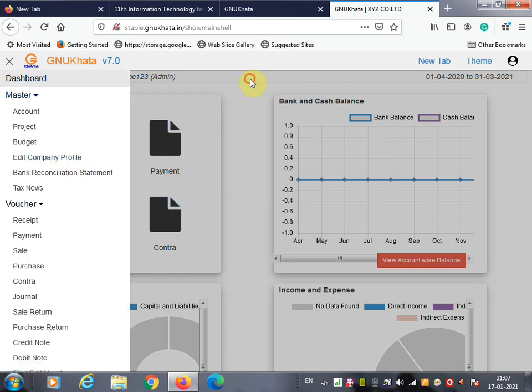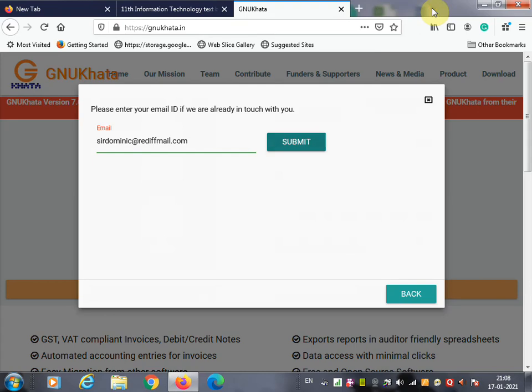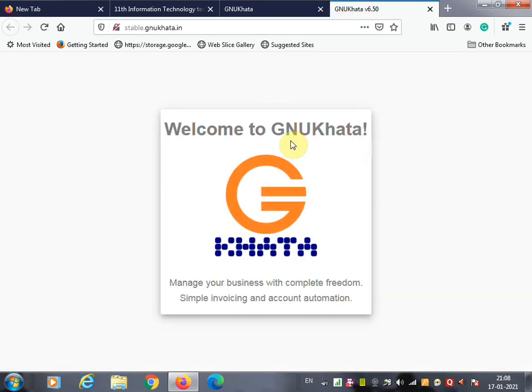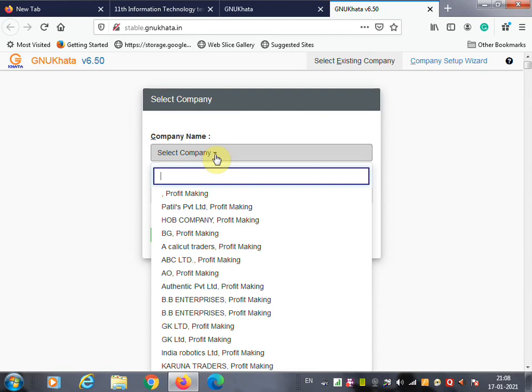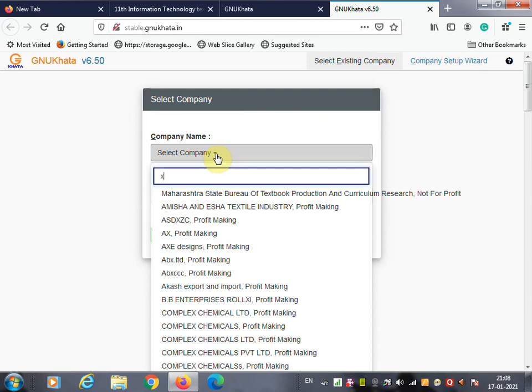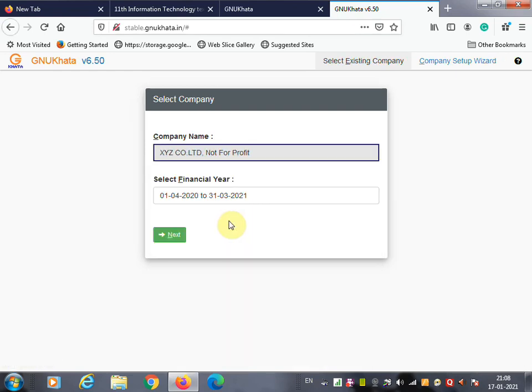Once you finish creating the company, you can go back and select the company from the list. So let's see how you can select the company. Close this screen and submit once again. Now the screen will appear for selecting the company. We have already created a company, so now we can select the company name. Here you can select XYZ Company Limited, non-profit making. This is our company.